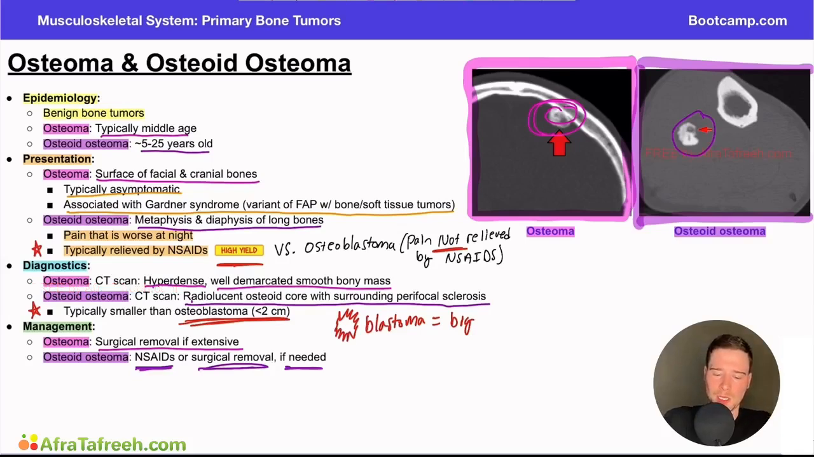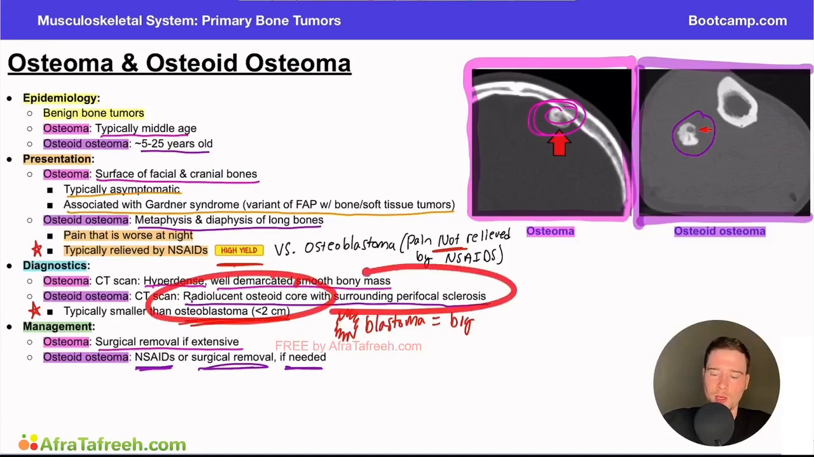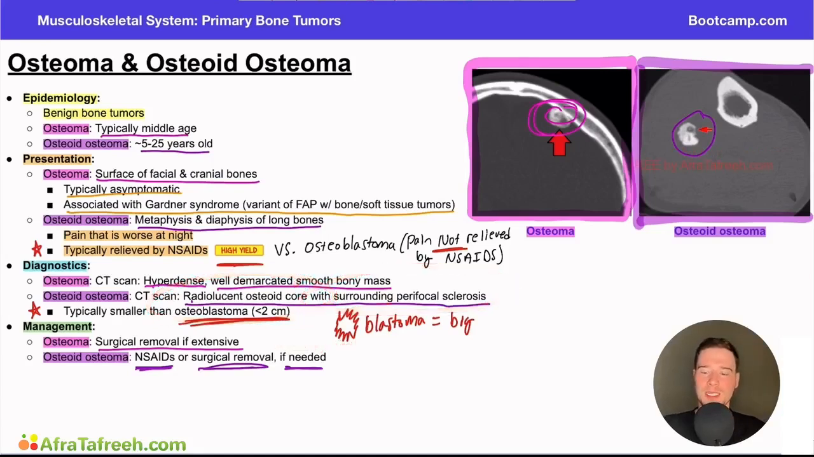They talked about the imaging. We said it was 2 centimeters, so it doesn't really give you a clear differentiation. Is this osteoblastoma versus osteoid osteoma? It's right at that 2 centimeter mark. But what the imaging does tell you is that there's a radiolucent core with surrounding perifocal sclerosis, or the hyperintensity, right? This white stuff around it, this hyperintensity is this key defining feature of the osteoid osteoma.